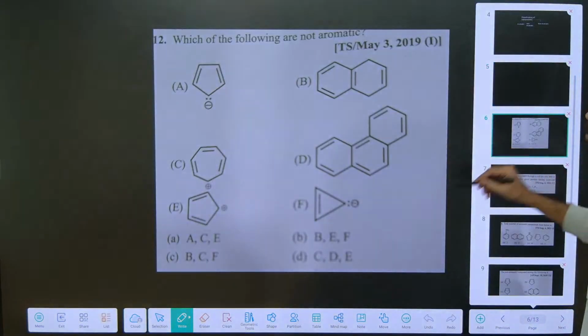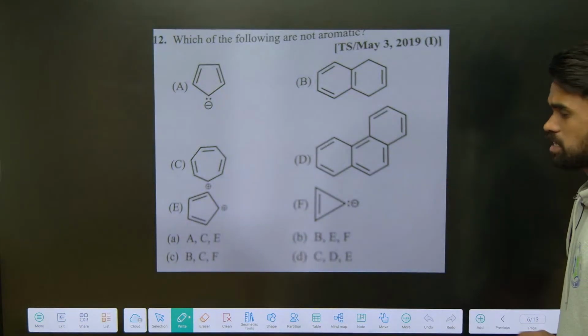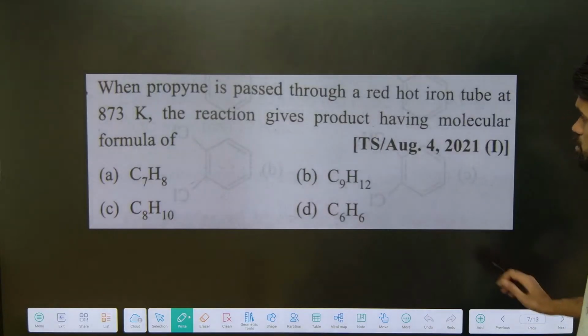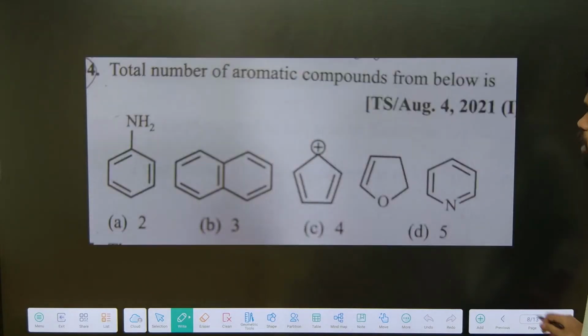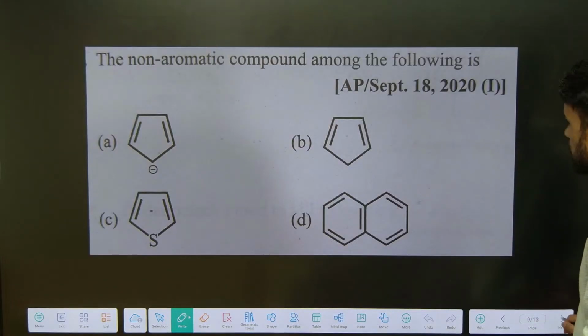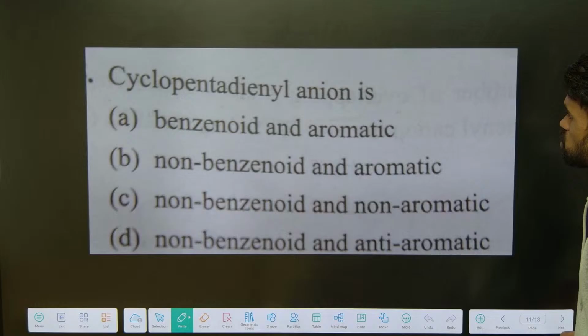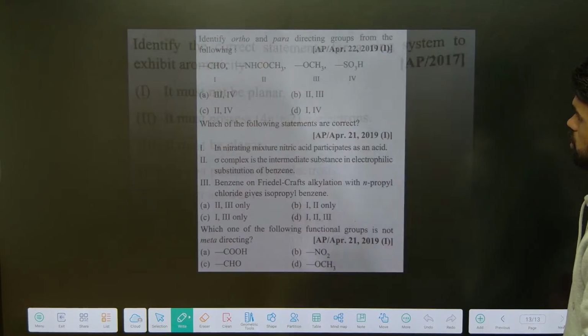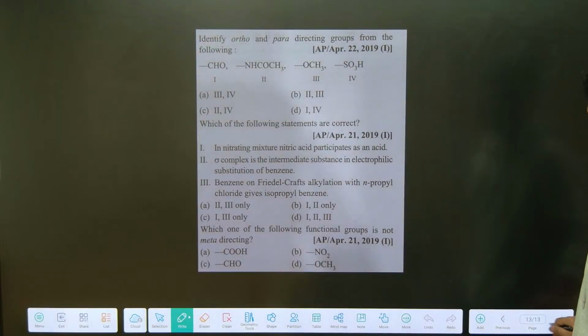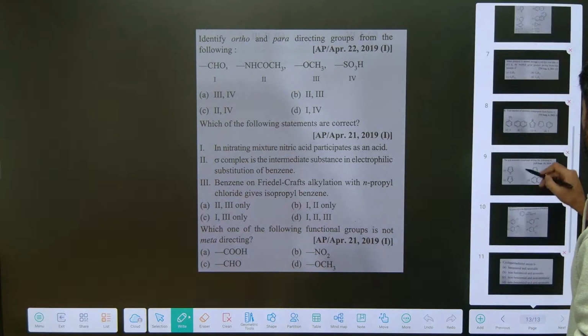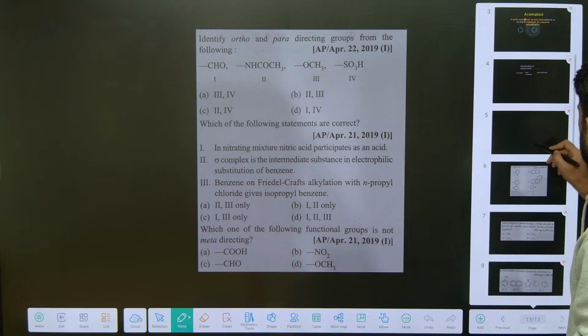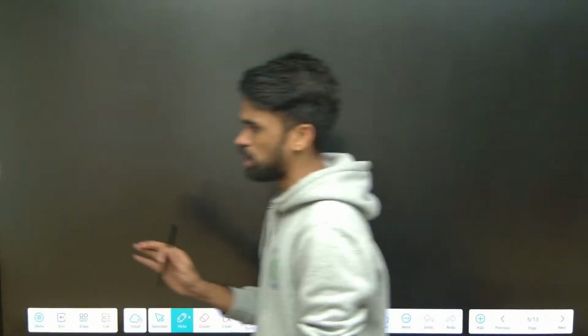First of all, let me show you some questions. These are some questions they have asked in the EAPCET exam, which came in the previous papers like 2022, 21, 20. Now you are going to solve all these questions within this session. Just give me some time so that I can explain everything clearly, you can get complete clarity, and you can answer all those questions.